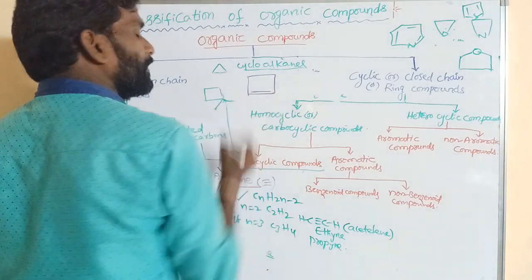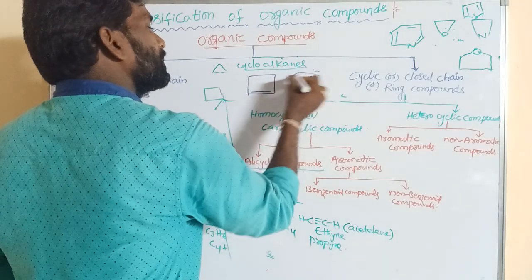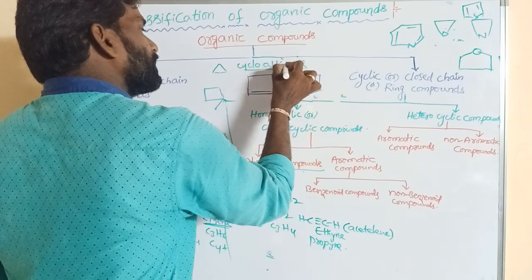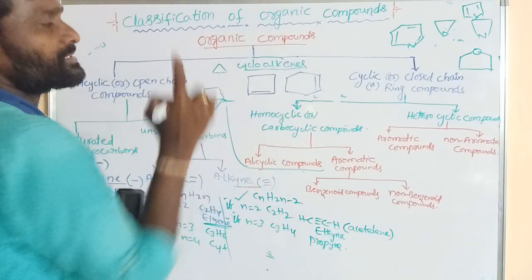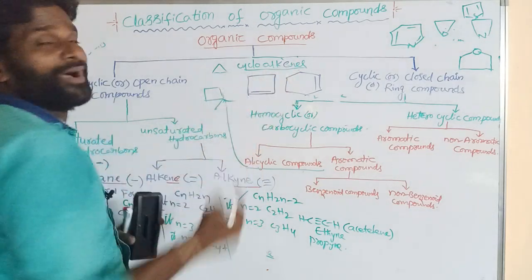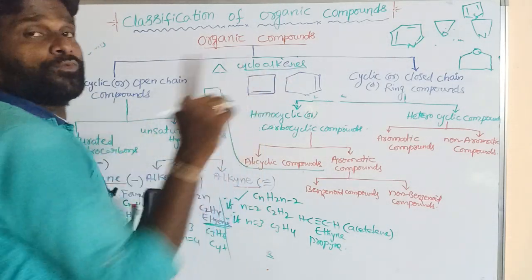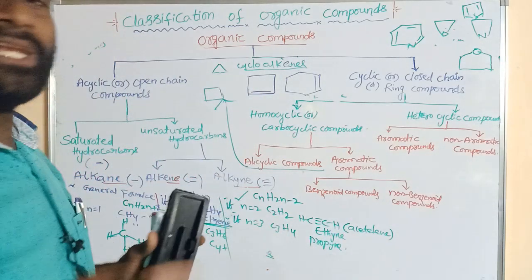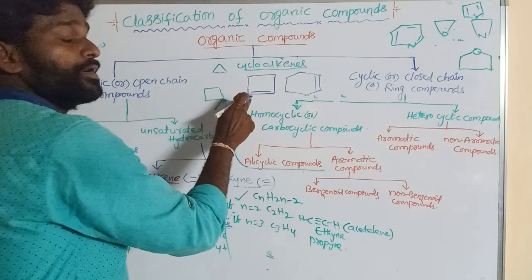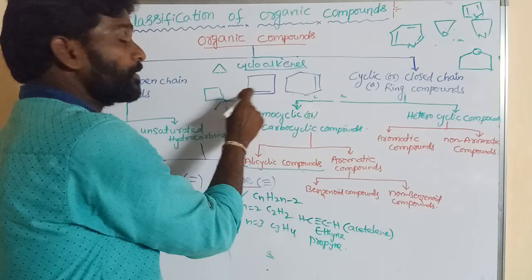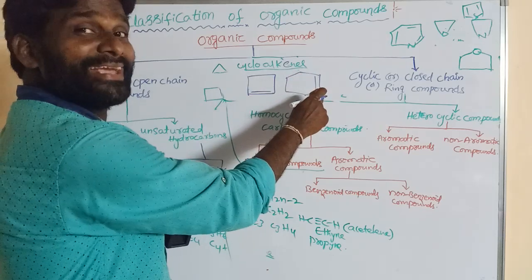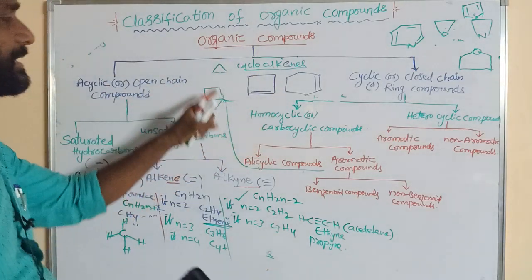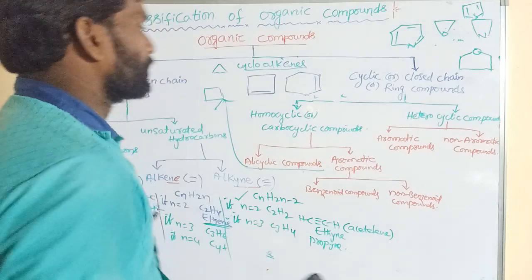So this is cyclobutene. This is cyclohexene. So these are cycloalkenes. Previously we discussed cycloalkanes. Now we will discuss cycloalkenes. This contains 4 carbons and 1 double bond. If a double bond is present, the end of the name is ene: cyclobutene, not cyclobutane. So this is cyclohexene. These cycloalkanes and cycloalkenes belong to alicyclic compounds, right?